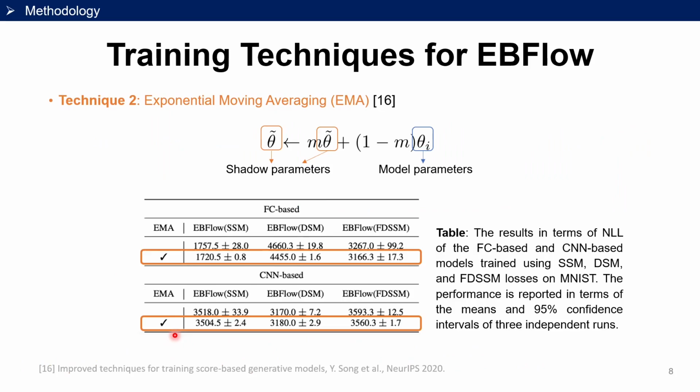Another technique is applying exponential moving averaging, which can stabilize training by utilizing an additional set of shadow parameters that can smooth the parameter updates.